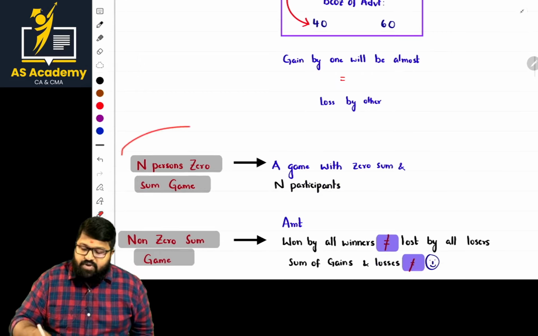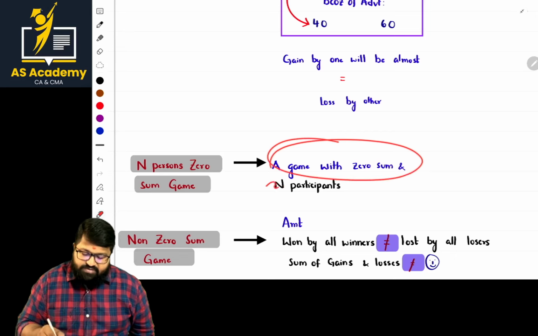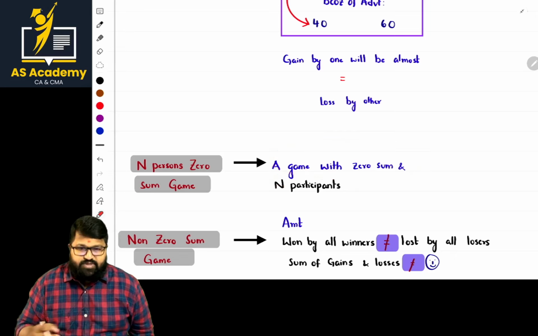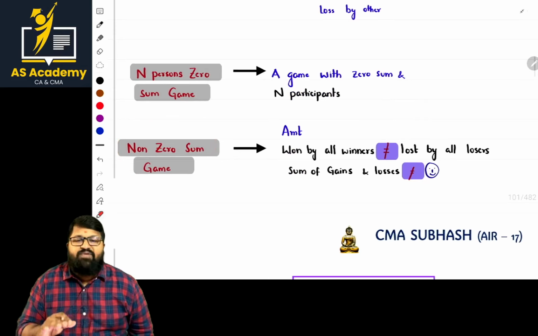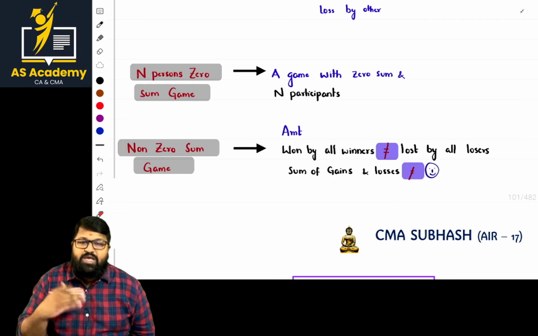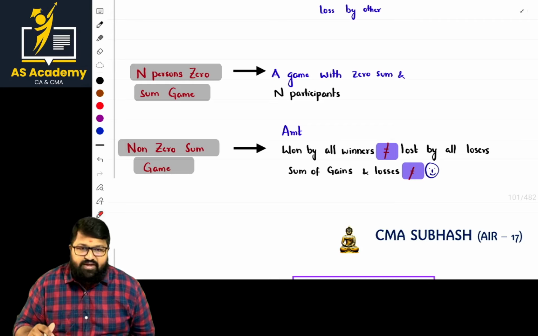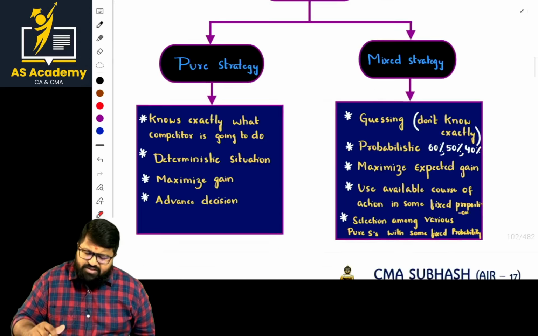Now, n persons zero sum game. What is this? A game with zero sum and n participants. So these terms are important. Next, non-zero sum game. In this case, the sum will never be equal to zero. Whatever I'm gaining will not be equal to whatever you are losing. Then it is a non-zero sum game. Okay, next.